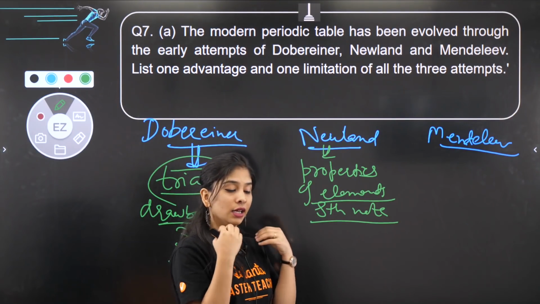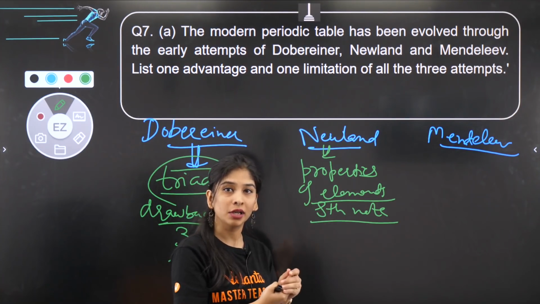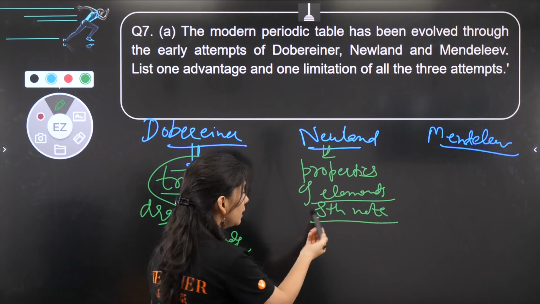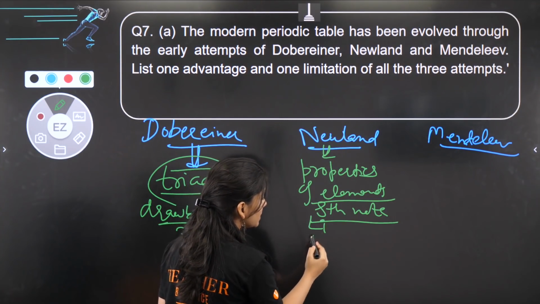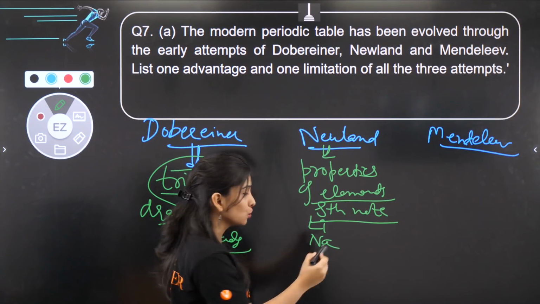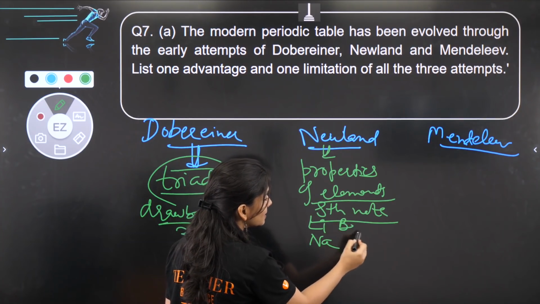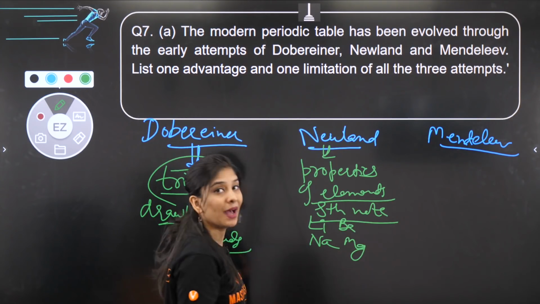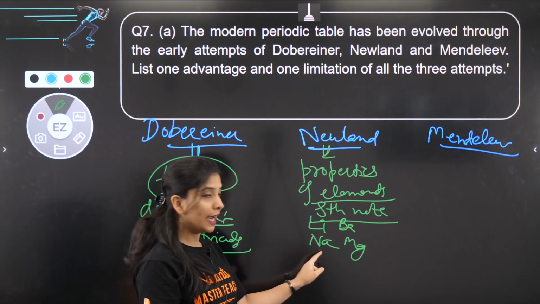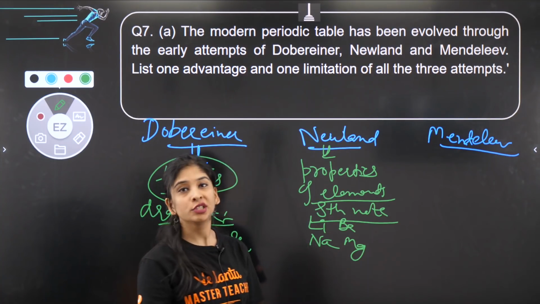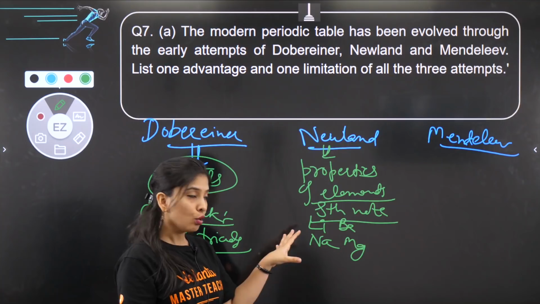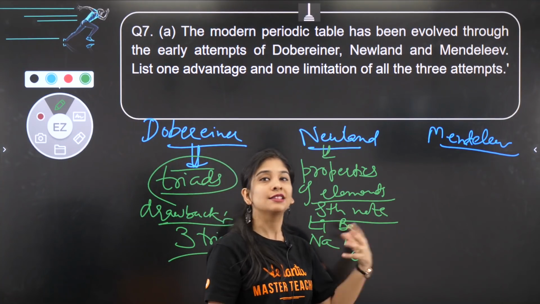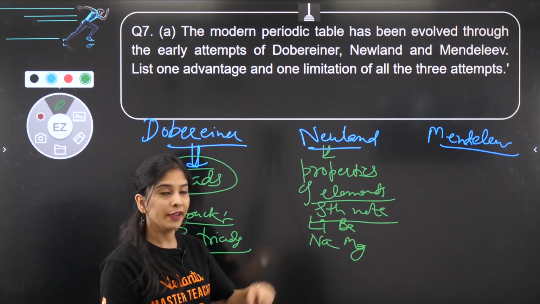So he gave us a table in which lithium has a similar property with sodium and beryllium has a similar property with magnesium and so on, because this comes at the 8th position from it in his table. So a good approach to classify the elements in a very beautiful way.